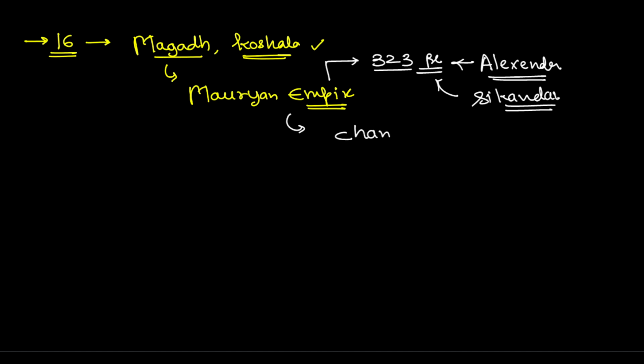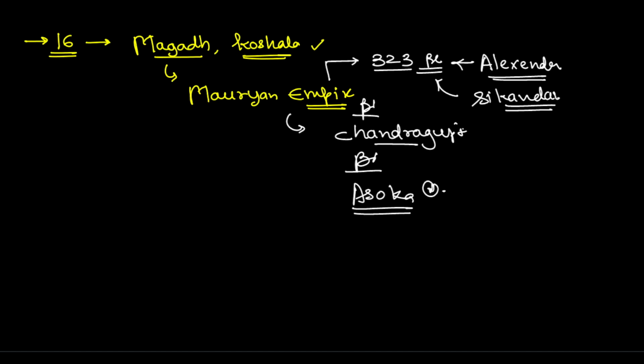Next thing we see is that in the Mauryan Empire there were many great kings, the Chandragupta Maurya, Bimbisar, Bindusar, Ashoka. Ashoka was the greatest king of the Mauryan Empire. Ashoka was also known for the introduction and spread of Buddhism in India.